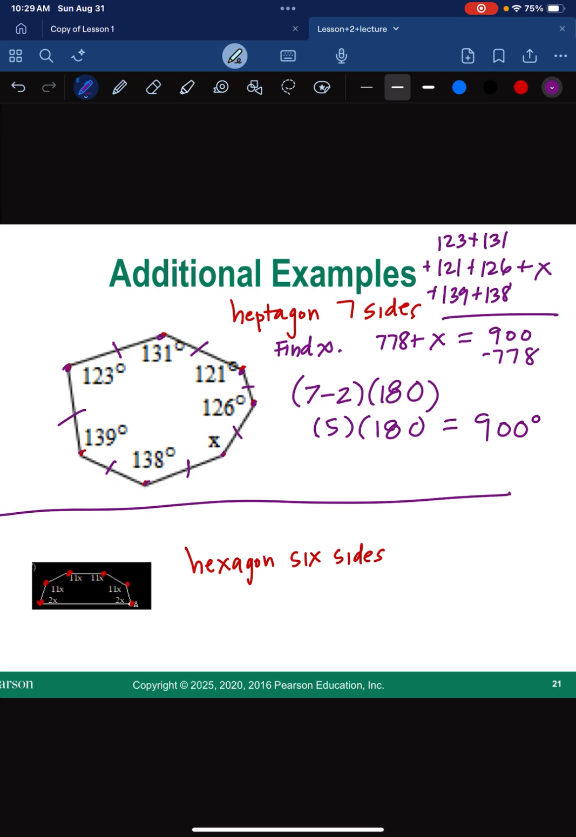And I'm going to get that my missing side right here is 122 degrees. Okay, remember you can use a calculator on your test, but it has to be one of the allowed types.